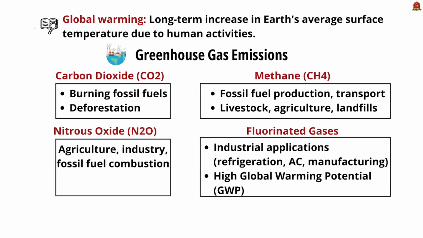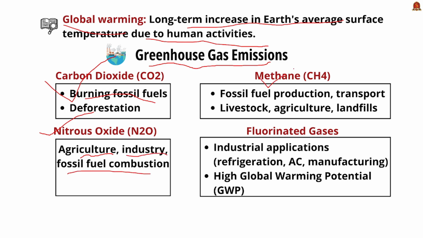So what is global warming? It is a long-term increase in Earth's average surface temperature, mainly attributed to human activities. Moving on, let us see what are the major greenhouse gases. The first one is carbon dioxide, mainly obtained by burning of fossil fuels and deforestation. Next, nitrous oxide. It is released during agricultural practices, industrial processes, and fossil fuel consumption. Then, methane. It is also associated with fossil fuel production, transport, livestock, agriculture, and landfills.